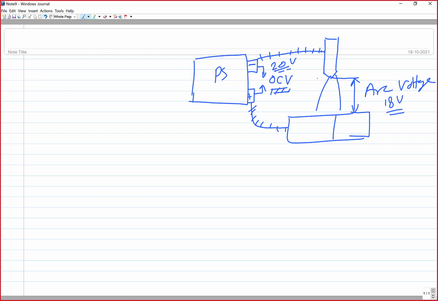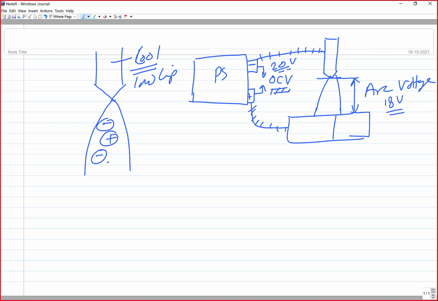The second aspect: how does this voltage drop occur? If you see, the electrode is not melting, say it is cool, at low temperature. This is the plasma where you have negative and positive terminals, like positively charged particles like this, and this is your base metal.